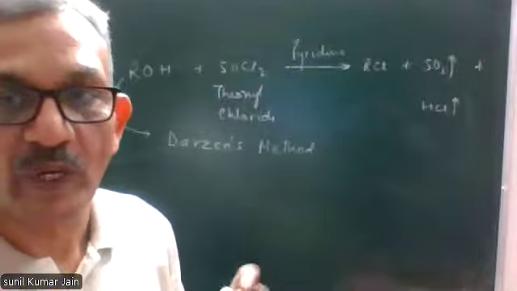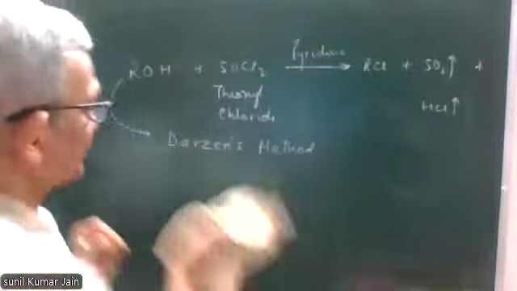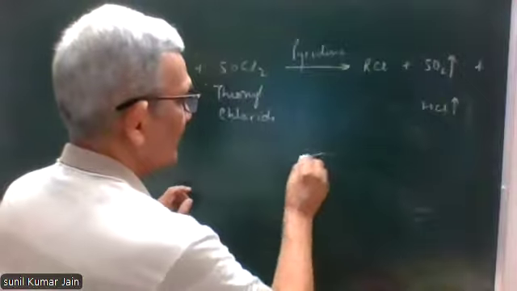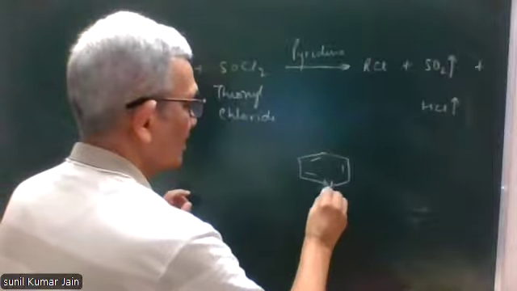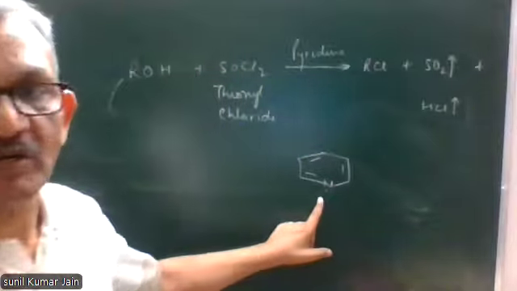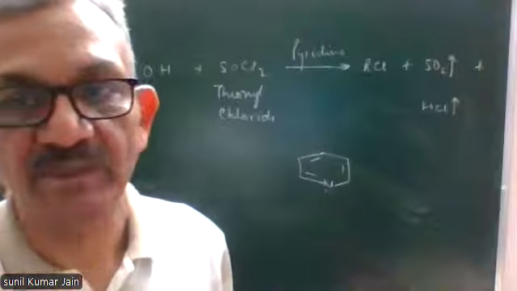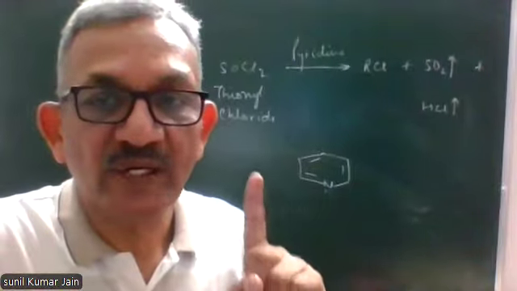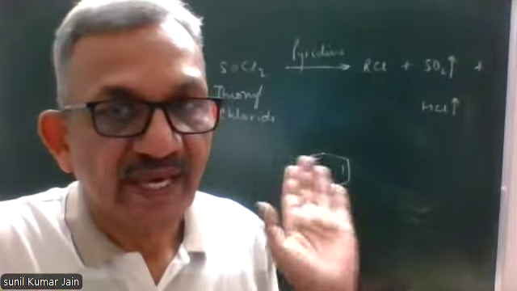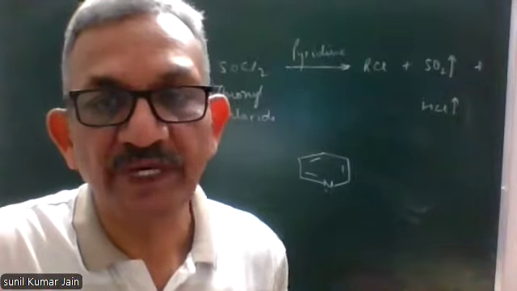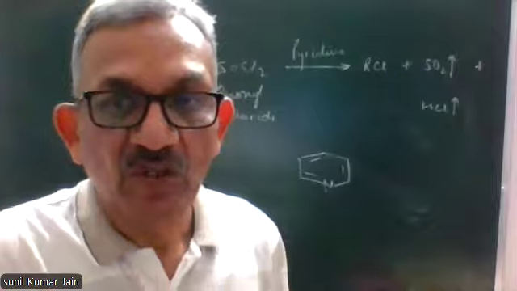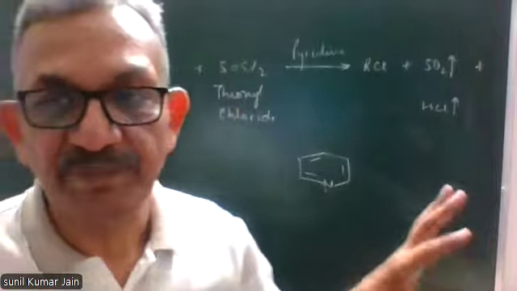Third point, what is pyridine? Why do we use it? This compound is pyridine. It's a heterocyclic compound. Nitrogen carries one lone pair of electrons. And this compound is a lone pair donor. And you know, lone pair donors are Lewis bases. So this compound pyridine is a base.